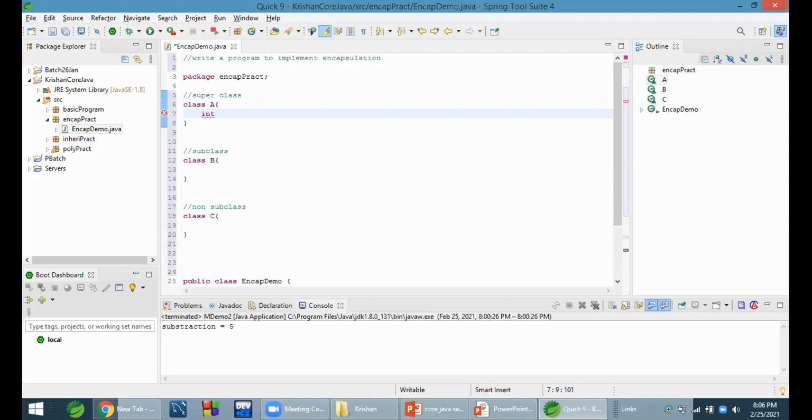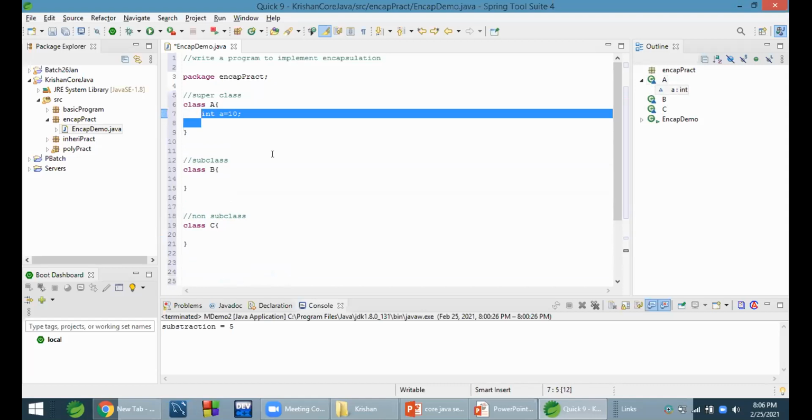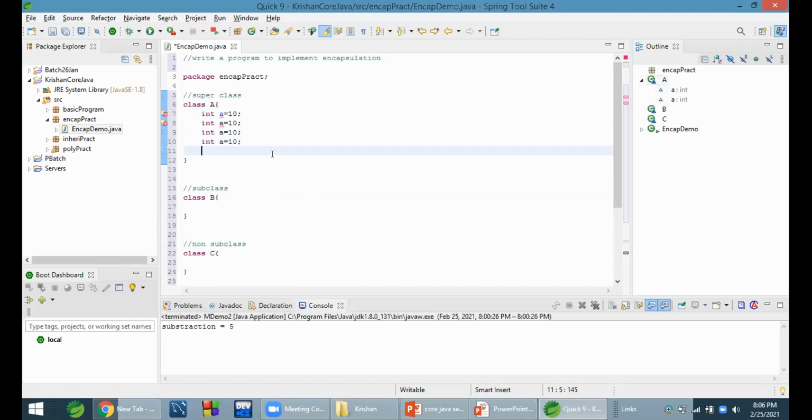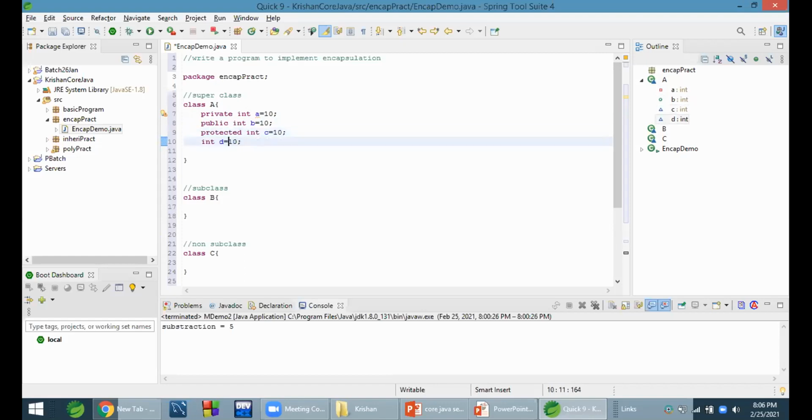I will declare four variables: int A equals 10, which I will make private. Variable B is public, variable C is protected, and D we are not specifying anything for, which means it has default scope.